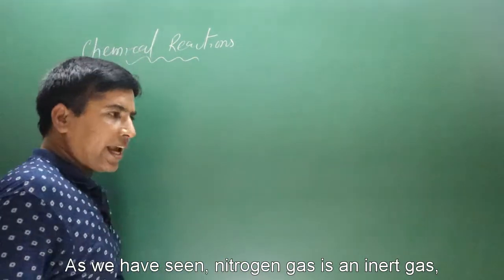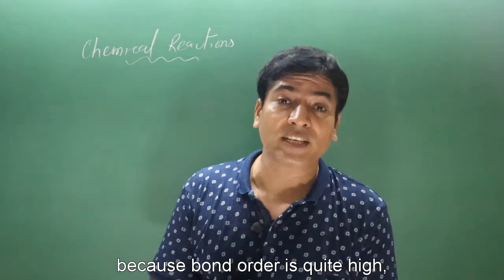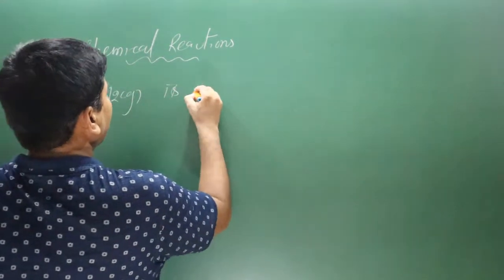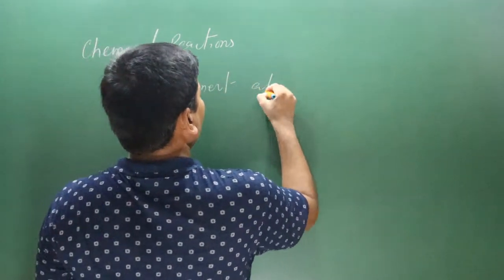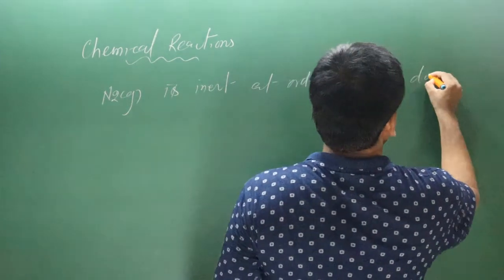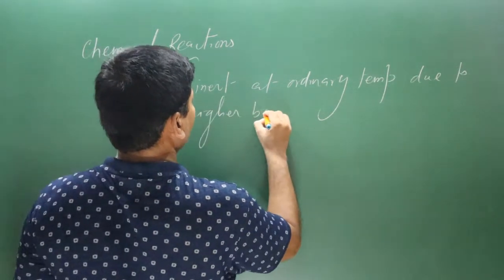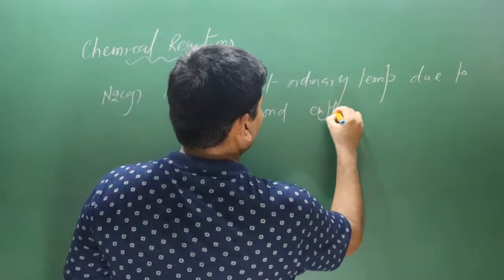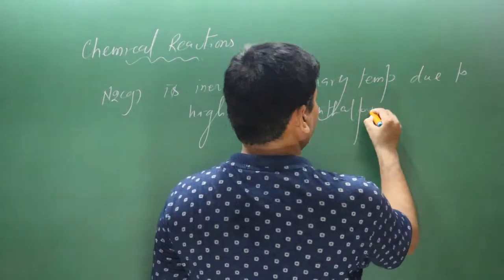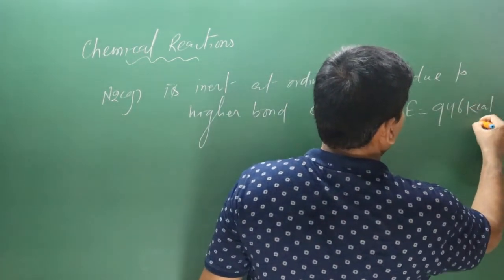As we have seen, nitrogen gas is an inert gas. At ordinary temperature it does not react because the bond order is very high. Let me write the sentence. Nitrogen gas is inert by nature at ordinary temperature. What is the reason? Due to higher bond enthalpy, meaning the bond dissociation enthalpy is very high. In this case bond enthalpy is almost 946 kilocalorie per mole.